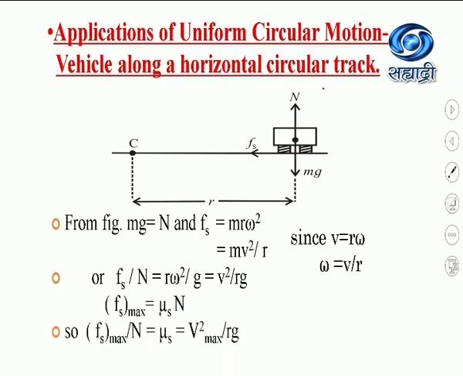So I will take the ratio of Fs divided by n, which is equal to mu s, or which I can write as v square maximum divided by Rg, because Fs by n is equal to v square divided by Rg. Or I can write v maximum is equal to the square root of mu s into Rg. So this is the equation for the maximum speed of a vehicle moving along a curved horizontal road.